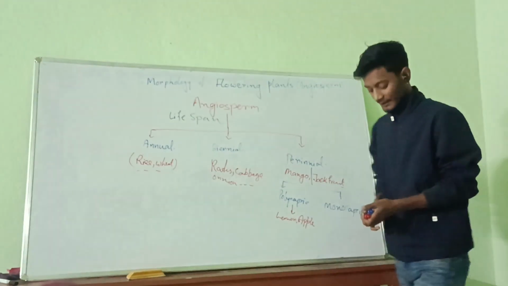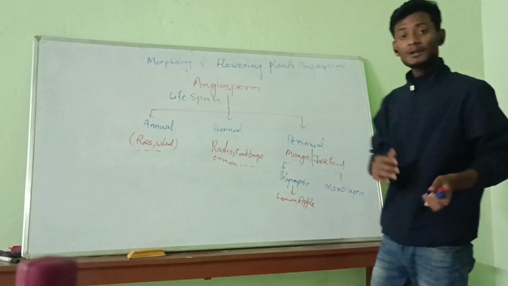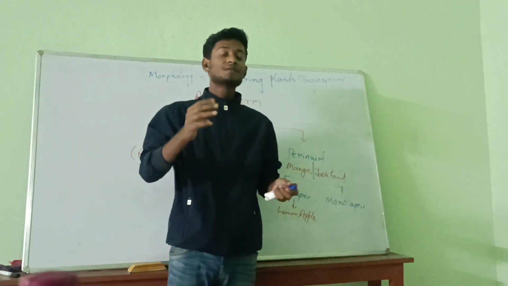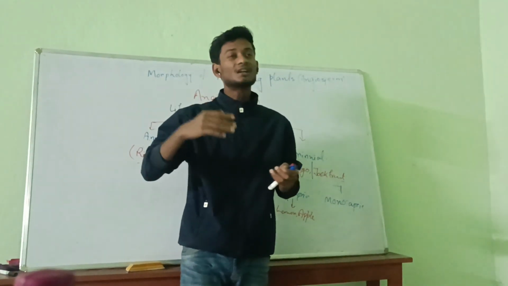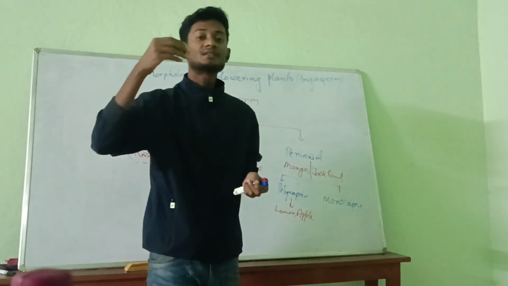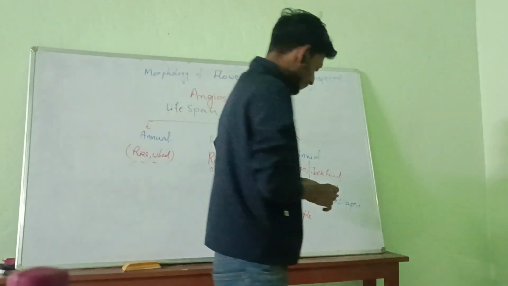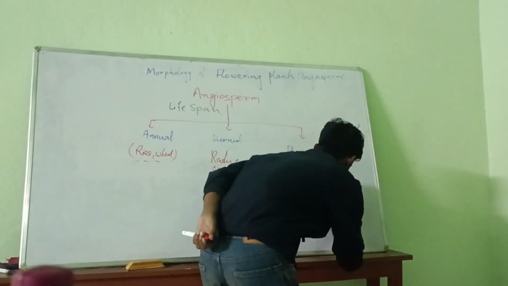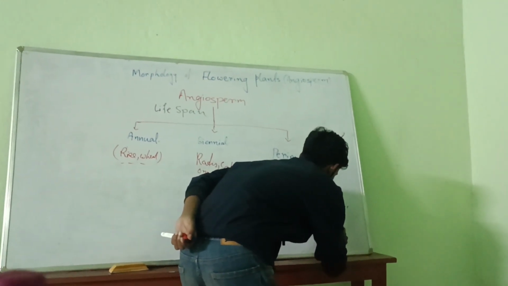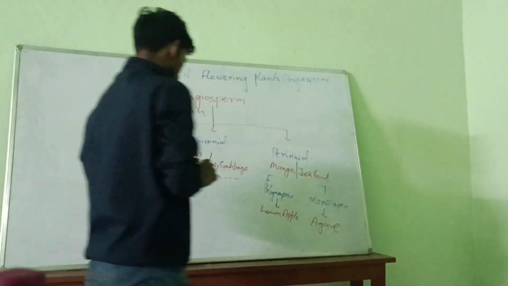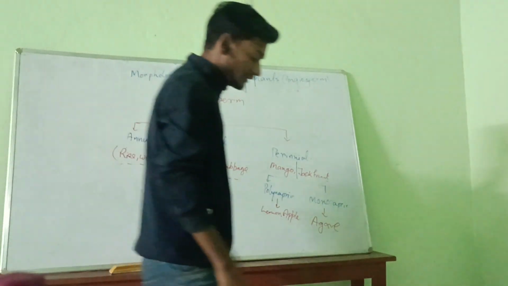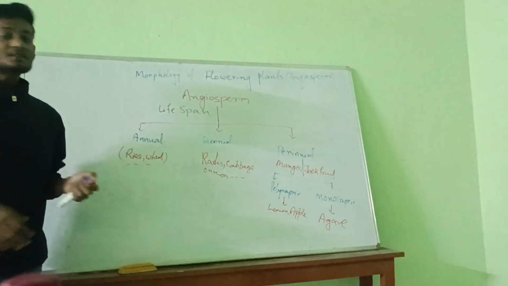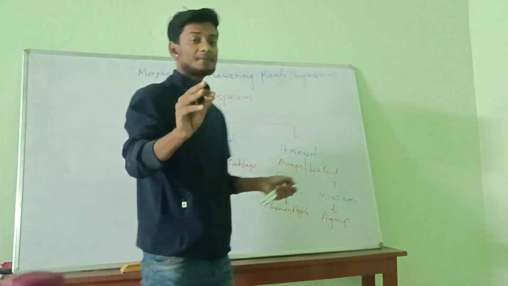Now the monocarpic ones don't reproduce every year. They reproduce after a certain time, after certain years. An example of monocarpic is bamboo. So this classification of angiosperms is totally based on lifespan.